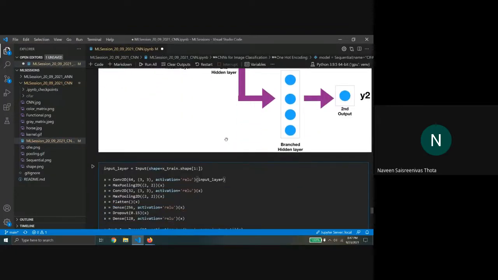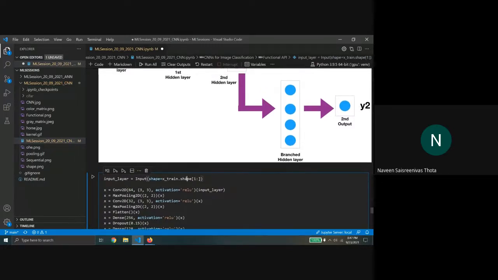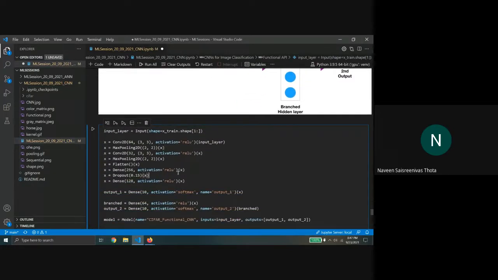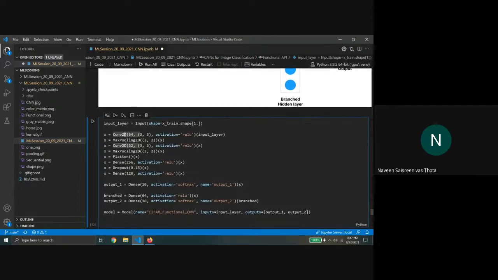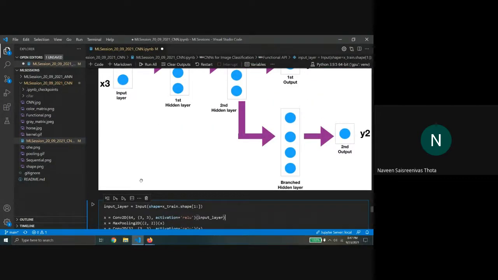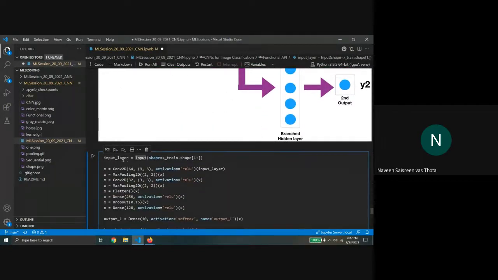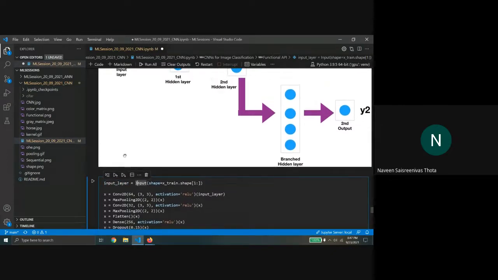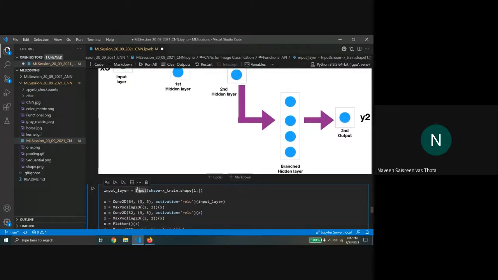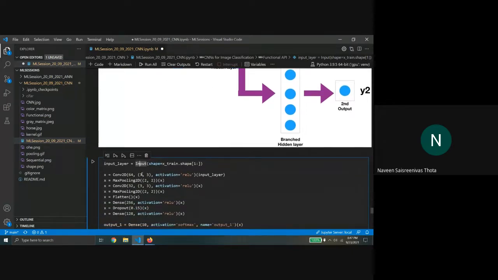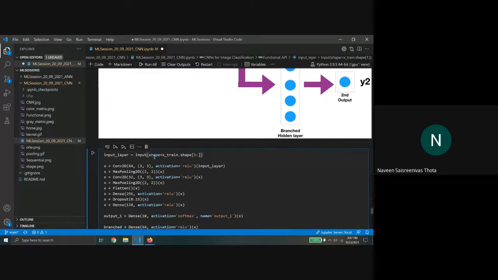Okay. So we'll just see how the functional API is also used. In a functional API, each layer is called as a function of the previous layer, just similar to how a function is called. But the first layer, as always, would remain a first layer, so it would not be a function of any other layer. This is the independent variable, you could say, in terms of functions. So what we do is we first create a layer called input with the same shape again, the 32 cross 32 cross 3.